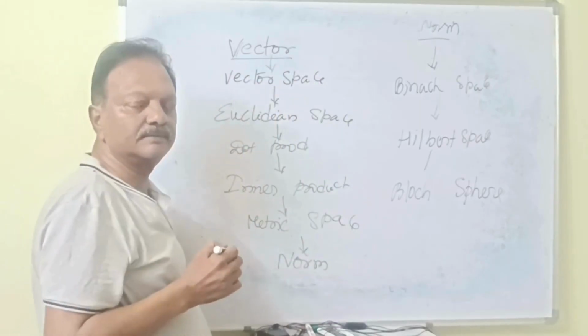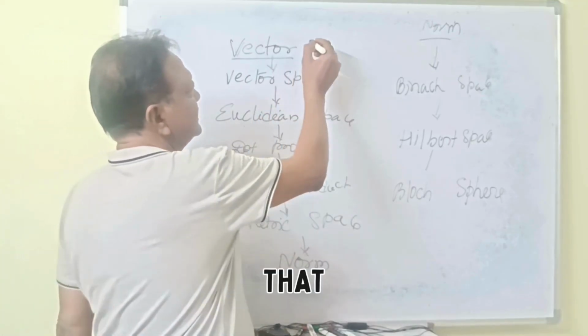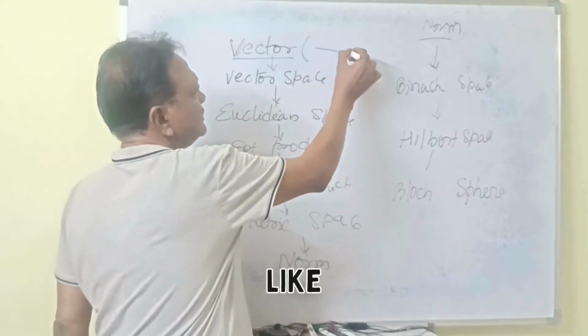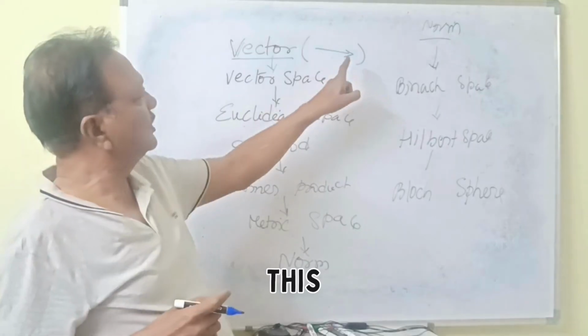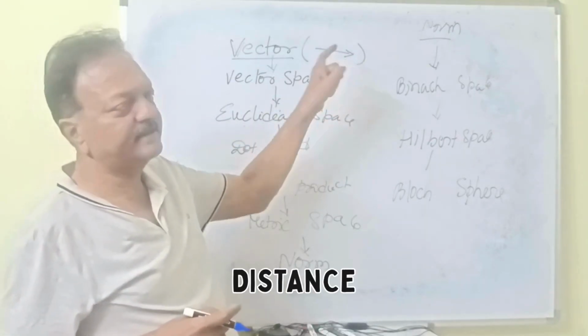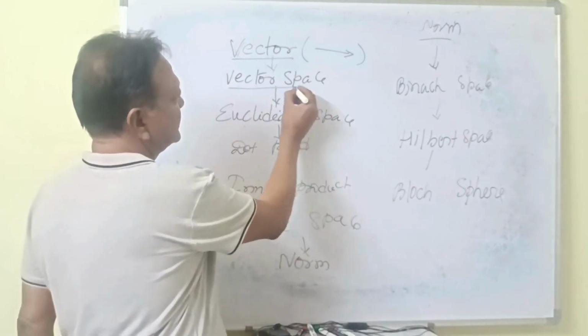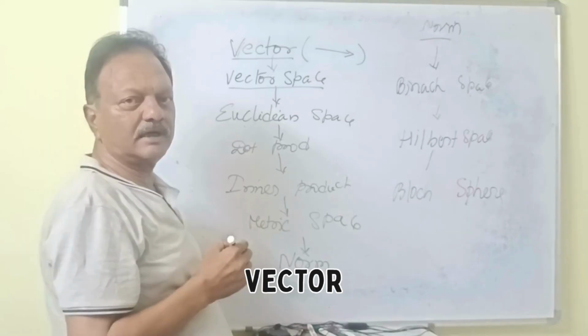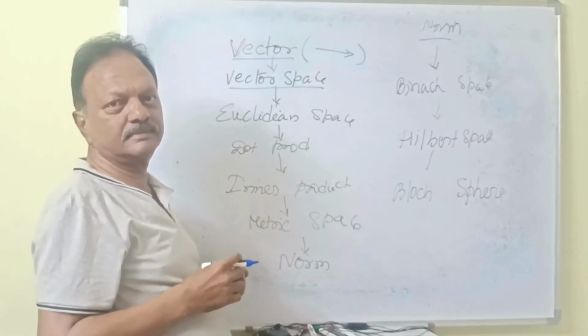What is a vector? That is like an arrow, so the direction and distance vector. Now coming to the vector space. Vector space is a group of vectors. Understood?